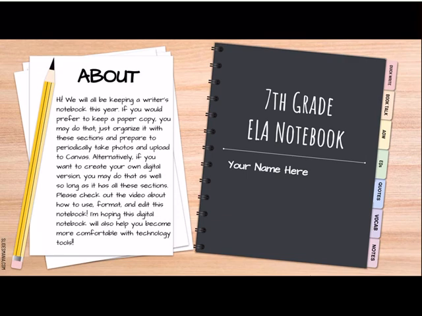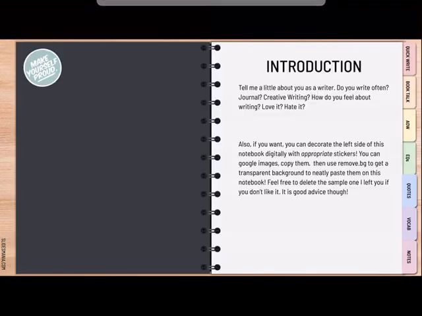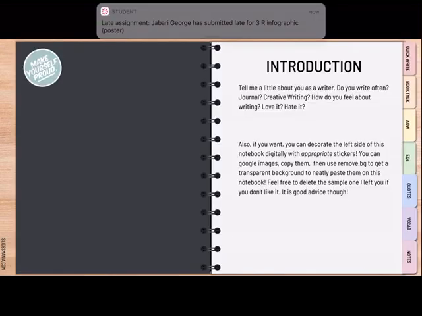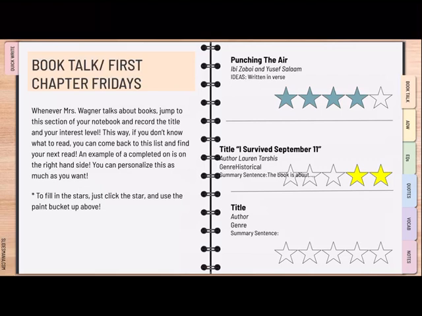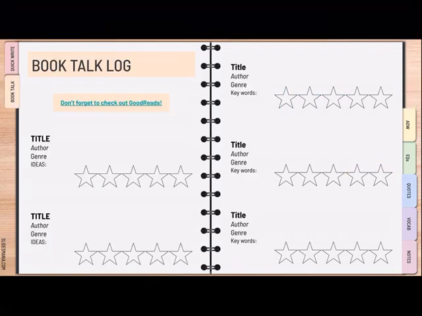Now, the iPad doesn't like me, so every time I've tried to click on Book Talk, it goes to something else instead. But I'm going to touch the orange Book Talk tab, and as you see, it took me straight to the introduction instead of the Book Talk tab. There we go, and I already started filling it in. So at the title I put, I Survived September 11th. The author's name is Lauren Tarshish. The genre is historical fiction, and then you would need to write a summary sentence.